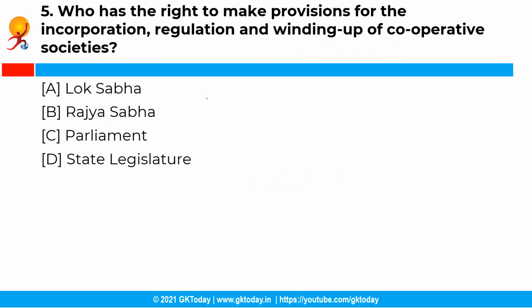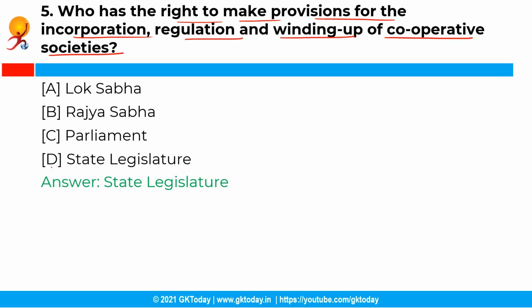Now the next question is, who has the right to make provisions for the incorporation, regulation and winding up of cooperative societies? So you have the following options and the correct answer is option D, that is state legislatures. See, the state legislature in India is empowered to make provisions for the incorporation, regulation and winding up of cooperative societies, and it is based on the principles of voluntary formation, democratic member control, member economic participation and also autonomous functioning.